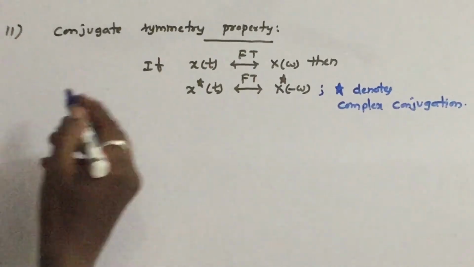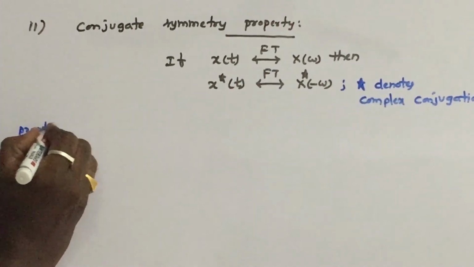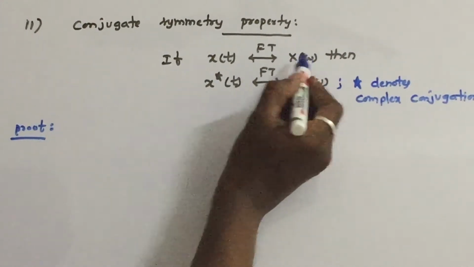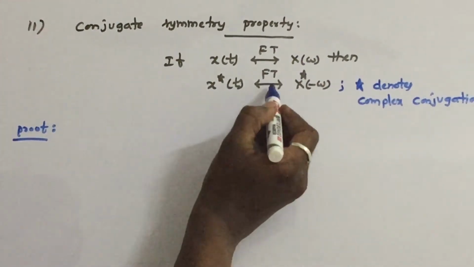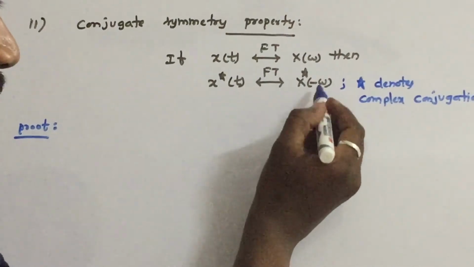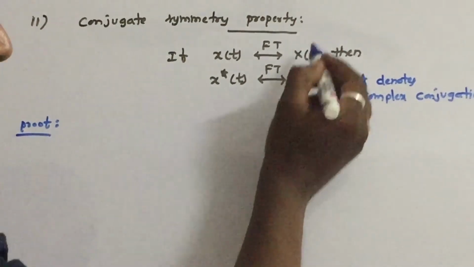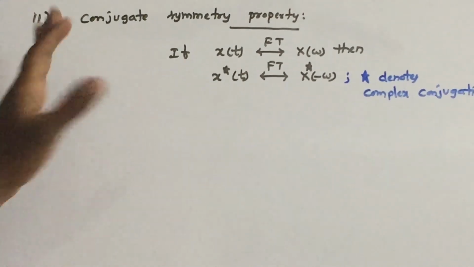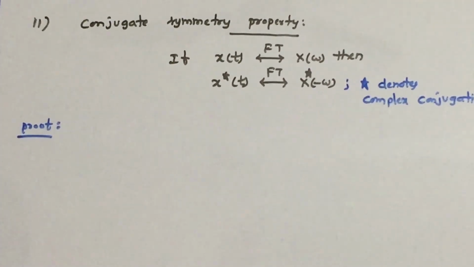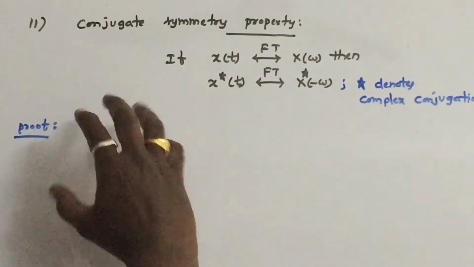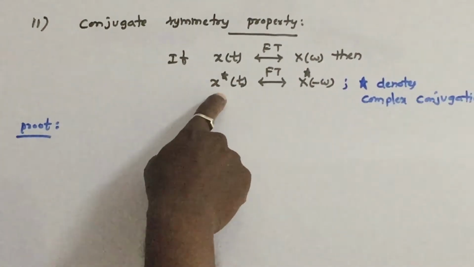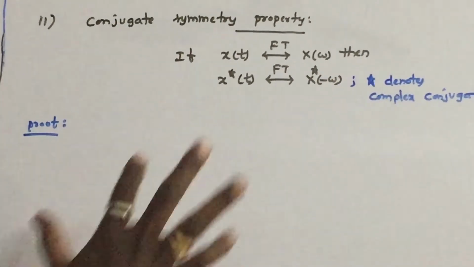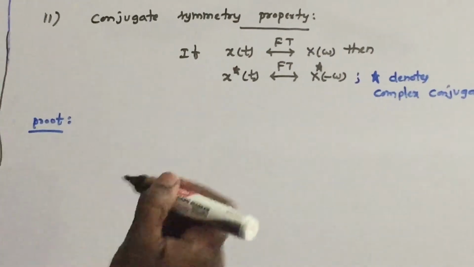What is the counterpart of this? For the exponential Fourier series, if x of t's exponential Fourier series coefficients are Cn, then x star of t's exponential Fourier series coefficients are C minus n star. Just compare both the exponential Fourier series formulas and these formulas, and you will easily remember. Now let us see how to prove this. First let us take x of t's equation and take the complex conjugate on both sides.